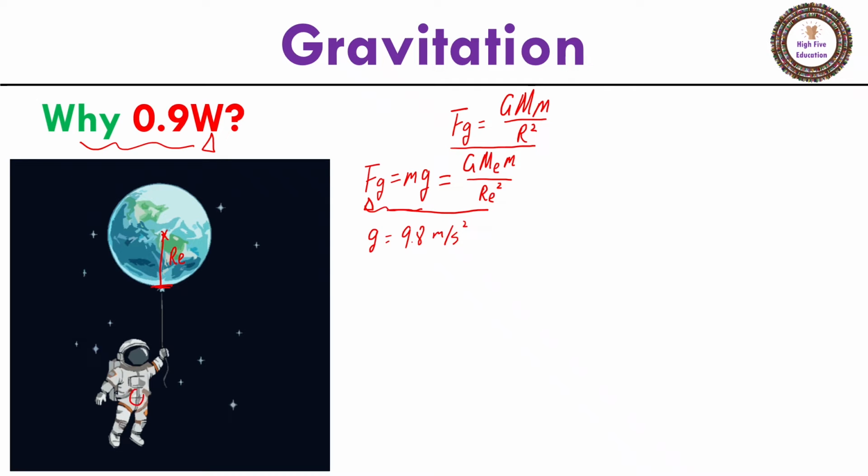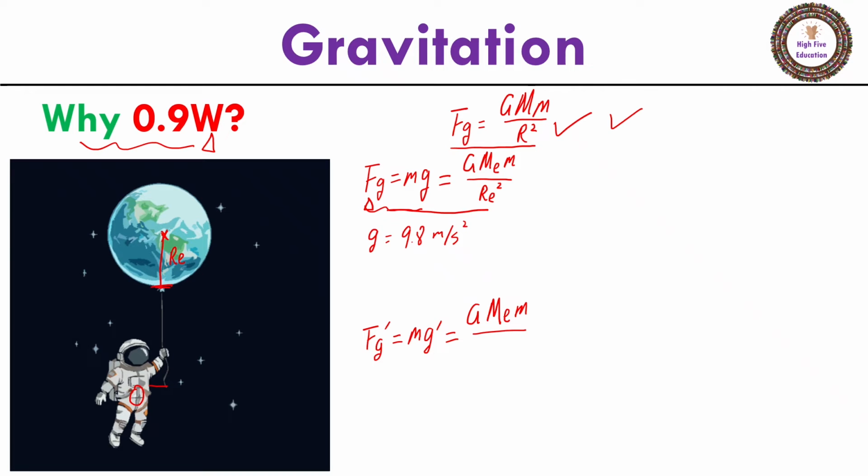Then how about the weight of an astronaut in the space station? Although the astronaut is far away from Earth, the law of universal gravitation is still valid. And we can find out the weight of the astronaut in the space station using this equation again. So let's say the weight of the astronaut in the space station is Fg prime, which equals their mass times g prime. And it can also be expressed as big G times the mass of Earth times the mass of the astronaut divided by the distance squared.